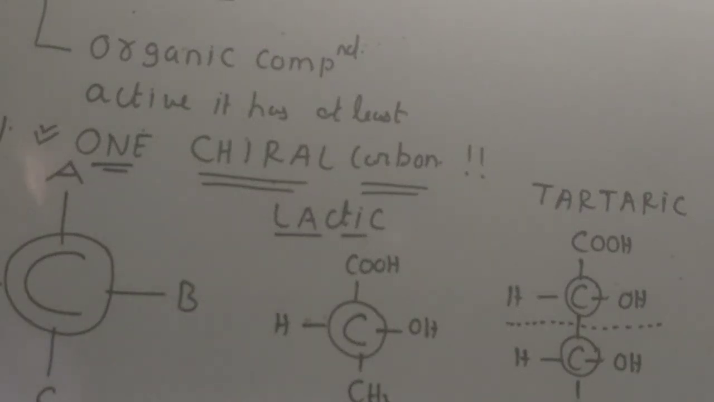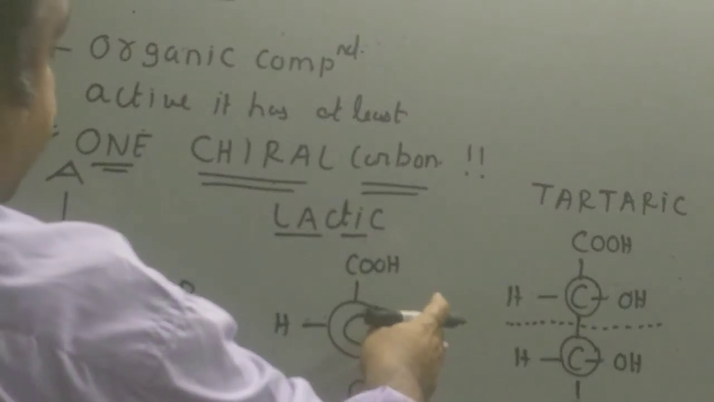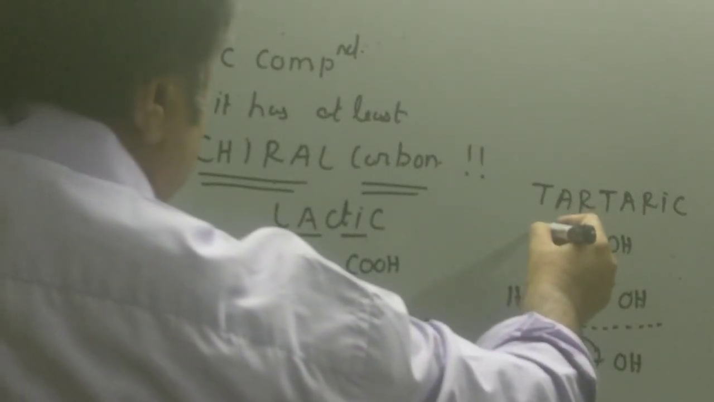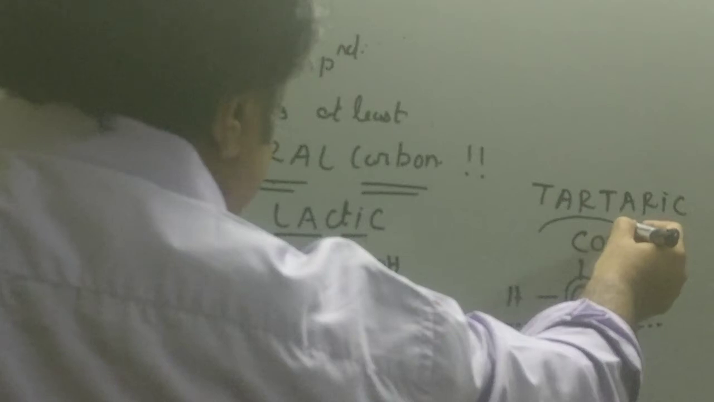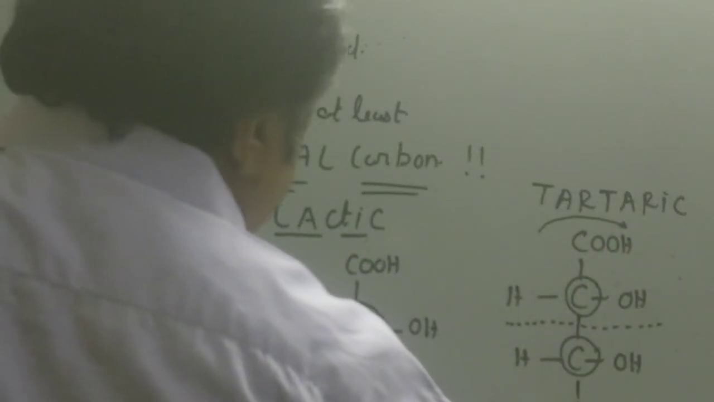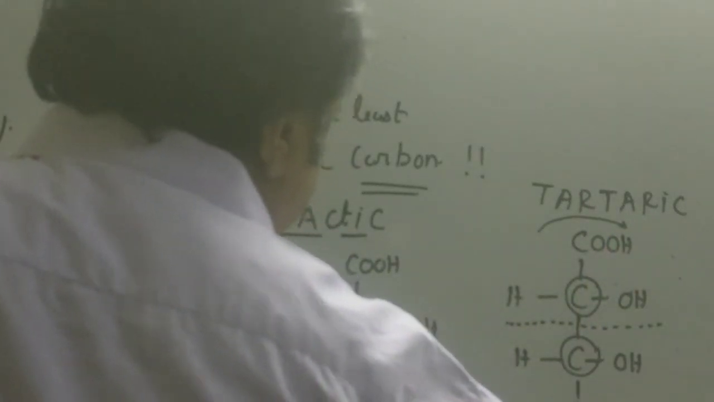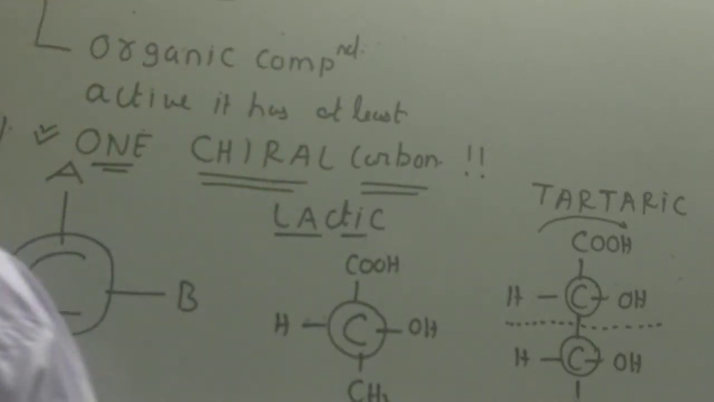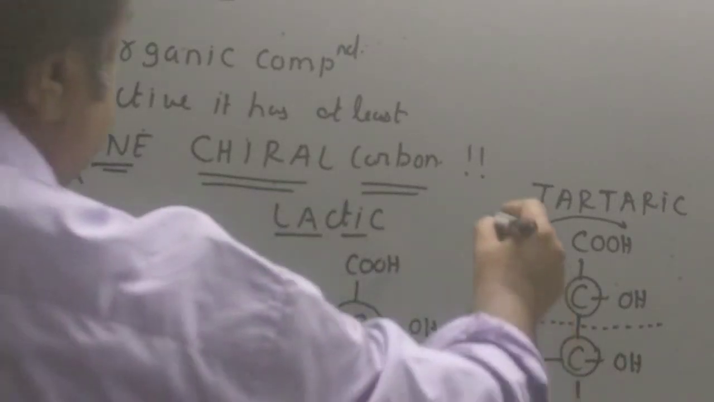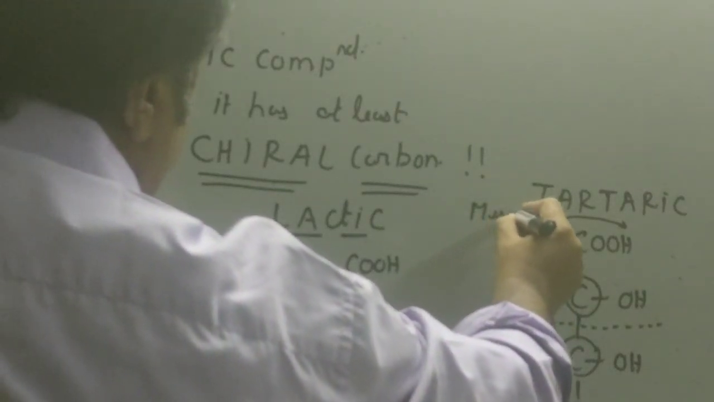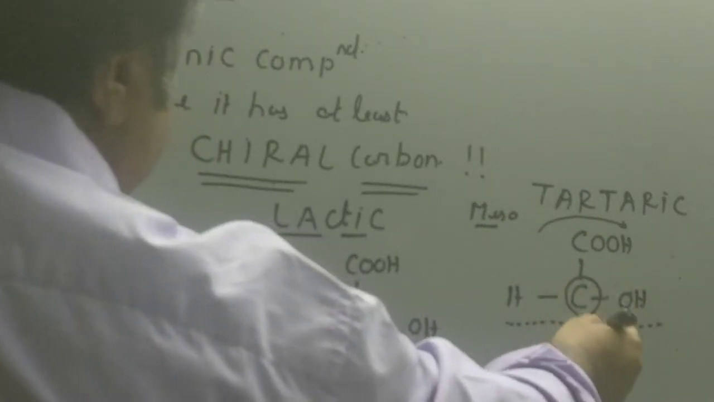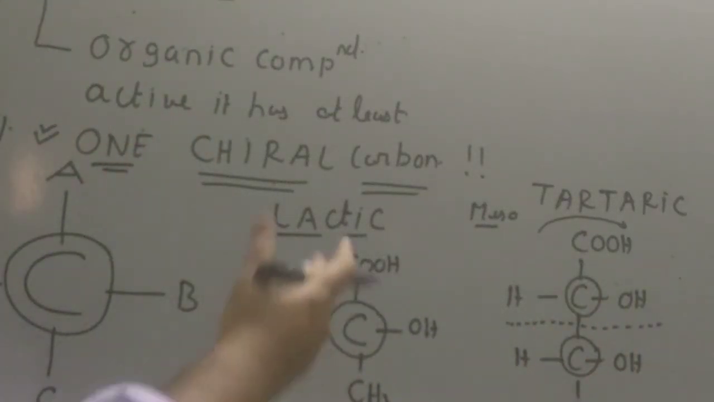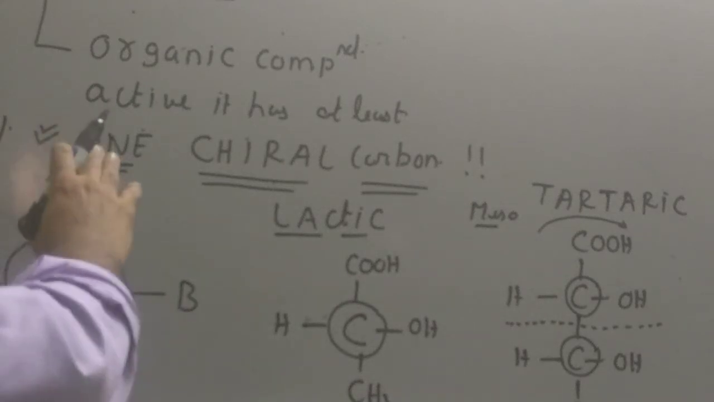Let me explain why this compound is optically inactive. If you pass polarized light through it, what happens? The upper part of the compound is going to rotate the polarized light towards right. The lower part of the compound will rotate the polarized light towards left by the same angle. As a result, the net rotation of the light will be 0. So this form of tartaric acid, called mesotartaric acid, is optically inactive, though it has 2 chiral carbons. But don't worry, we will not discuss those cases. We will discuss only compounds with 1 chiral carbon like lactic acid, which is 100% optically active.